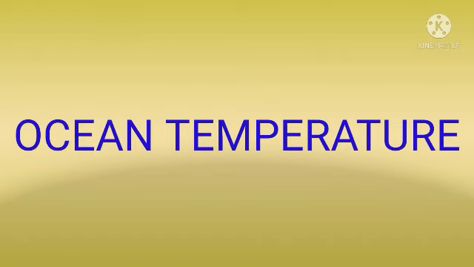Ocean temperature is influenced by latitudes, winds and ocean currents, unequal distribution of land, and changes of the season also. The temperature in the oceans varies from -2 degrees Celsius to 29 degrees Celsius. Okay students, ocean temperature is a very, very important topic.